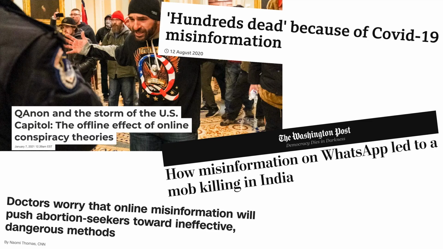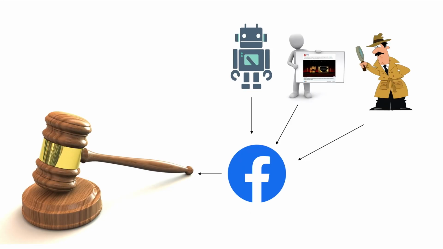The spread of misinformation on social media platforms has had a big impact on people's lives and even democracy. And to deal with this problem, social media platforms have risen as the authorities on the truth. It's now the platforms, their machine learning models, their moderators, and third party fact checkers that decide which content is misinforming, and then make the call on what to do with the content. For example, whether to downrank it or take it down.